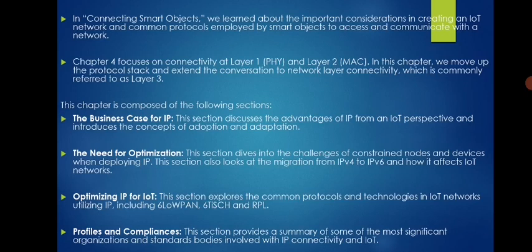So these are the things we need to discuss under this chapter. The business case for IP, the first thing. The need for optimization, why we need to go for optimization. Okay, then optimizing IP for IoT. Okay, how we can include the IP for the IoT, regarding that we will be having a discussion. Profiles and compliance. Okay, so here how we need to go for the connectivity and organization standard bodies using those. Okay, how we can go for connectivity and all, regarding that we'll see that.